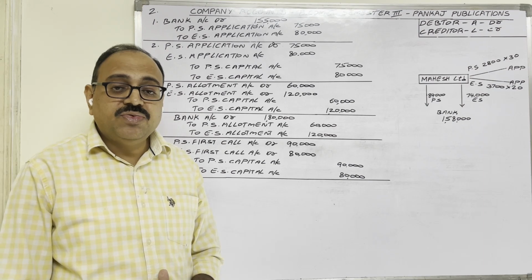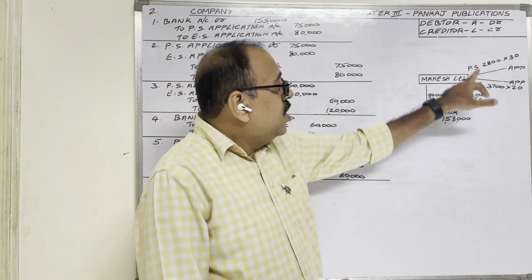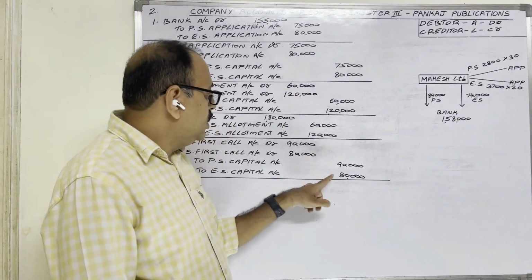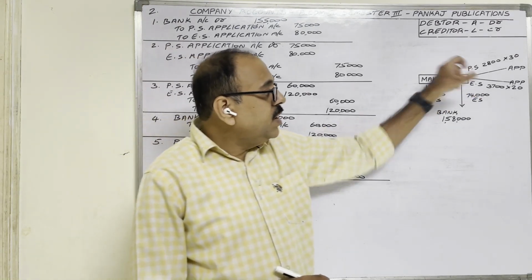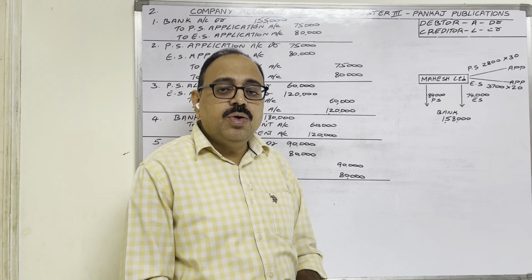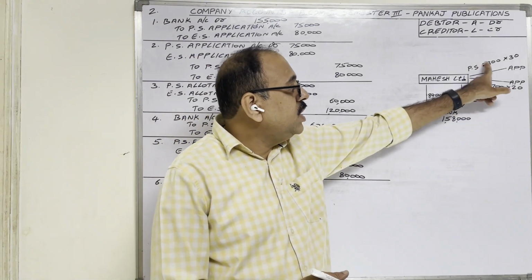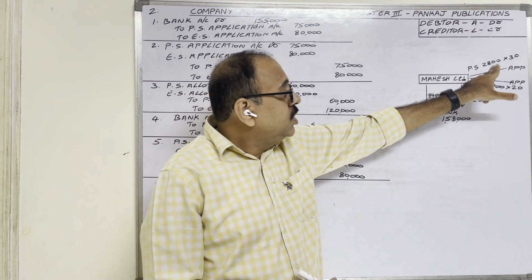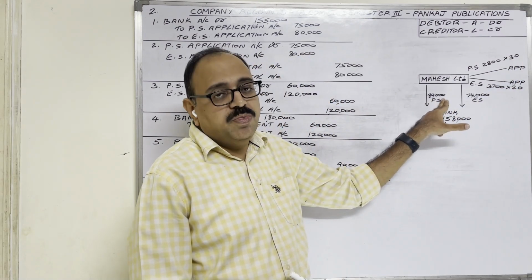Now the sixth entry is for receiving first call money. Preference shares: on 3,000 shares at the rate of 30 rupees each, 90,000 should come. But on 200 shares, the company failed to collect first call money. Then finally, on 2,800 shares only, first call money came. How much? 2,800 into 30 rupees each, 84,000 rupees.